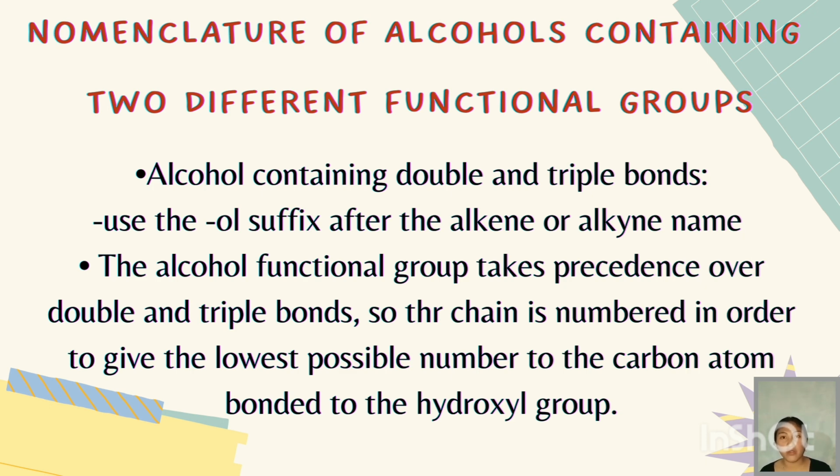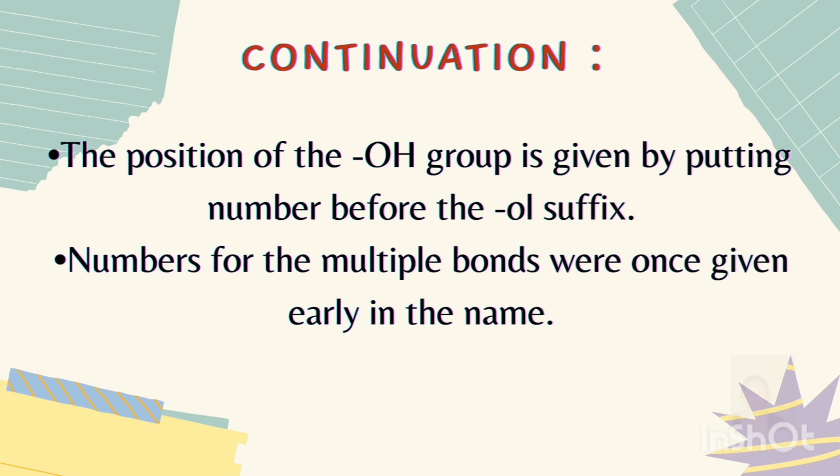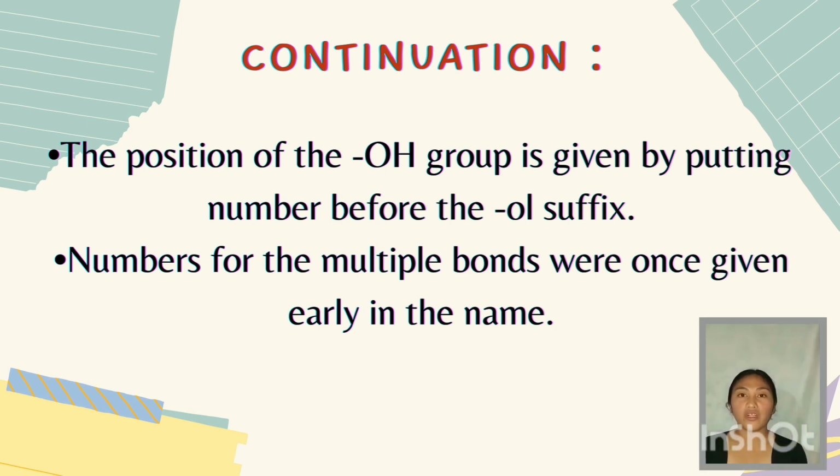So let's proceed to the nomenclature of alcohols containing two different functional groups. Alcohols containing double and triple bonds use the suffix "ol" after the alkene or alkyne names. The alcohol functional group takes precedence over double and triple bonds. So the chain is numbered in order to give the lowest possible number to the carbon atom bonded to the hydroxyl group. The position of the OH group is given by putting a number before the "ol" suffix. Numbers for the multiple bonds are given earlier in the name.